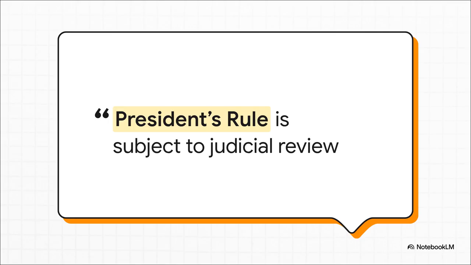S.R. Bommai versus Union of India. The Supreme Court imposed limitations on misuse, and established that the president's rule is subject to judicial review, and majority must be tested on the floor of the House. Draw a box around this ruling in your script. It is your golden ticket. The facts: S.R. Bommai's government in Karnataka was dismissed without even a chance to prove his majority. A 9-judge constitution bench stepped in and radically changed the law. Their ratio decidendi? The president's rule is absolutely subject to judicial review, and the only place to test a government's majority is on the floor of the Legislative Assembly, not in the governor's office. Its absolute relevance to federalism is that it definitively stopped the arbitrary dismissal of state governments.